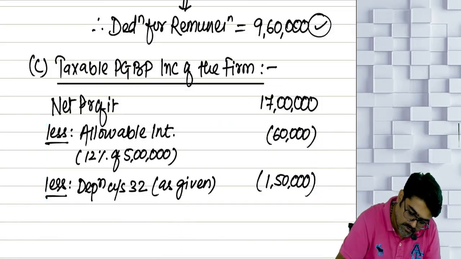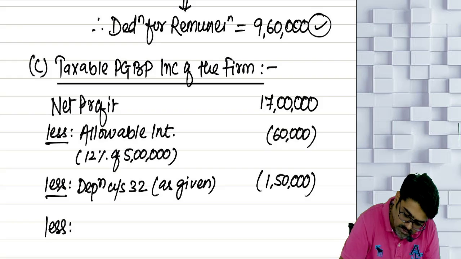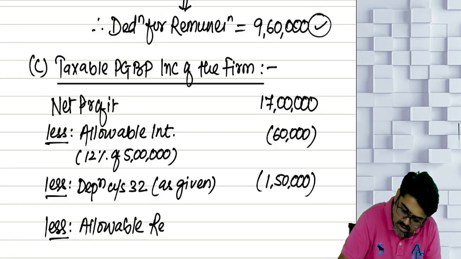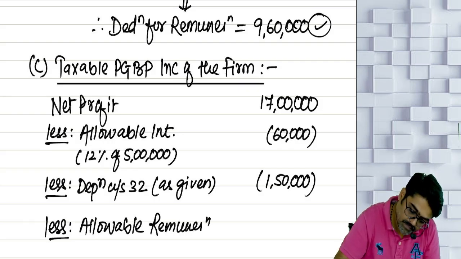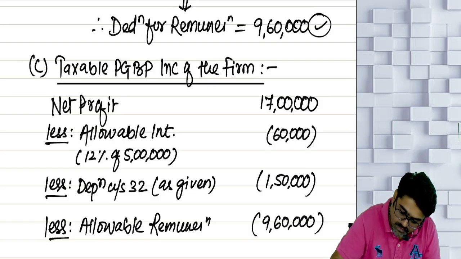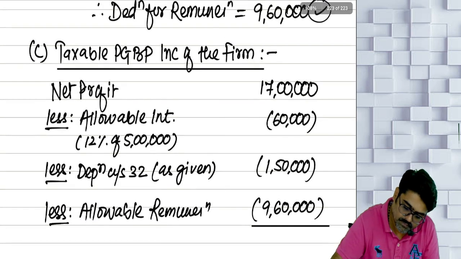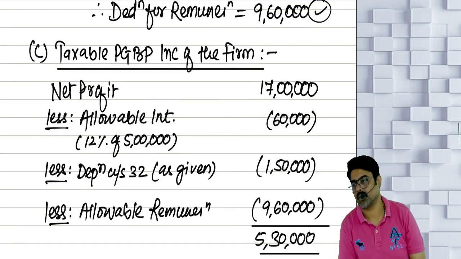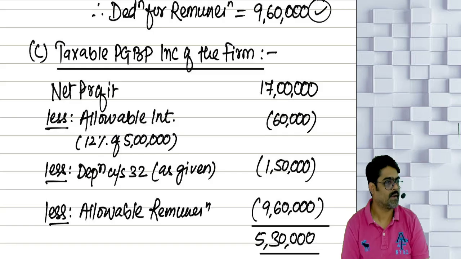And also I will now reduce, less what? Remuneration. Allowable remuneration is 9 lakh 60. What is the balance amount? 5 lakh 30,000. This is the taxable PGBP income of the firm. Very difficult, no?